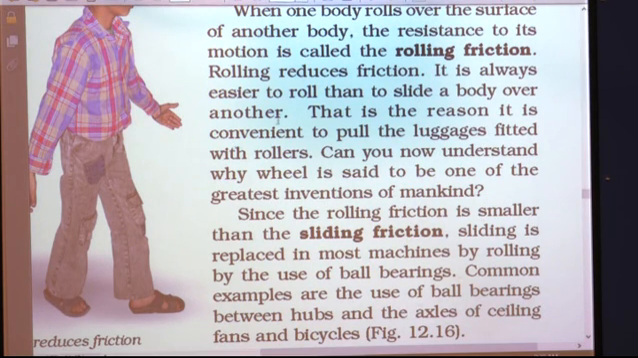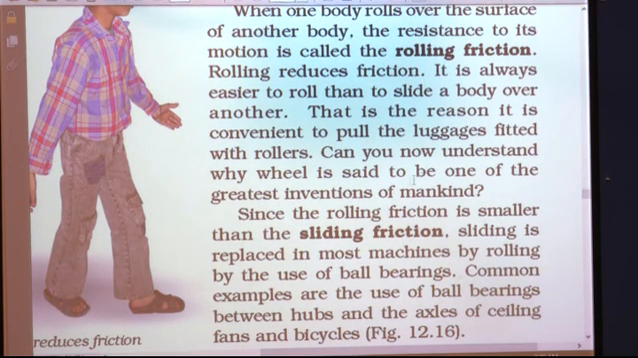It's always easier to roll than to slide a body over another. So you can try it. Instead of sliding, if you are rolling something, it is easier to roll the body over another. That is the reason it is convenient to pull luggage fitted with rollers.